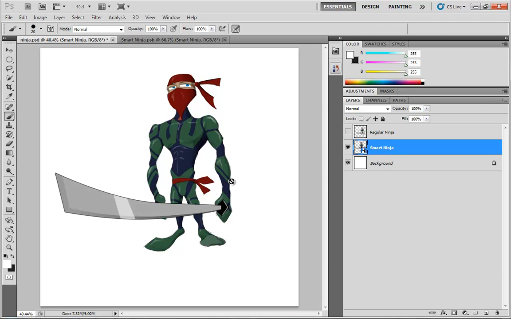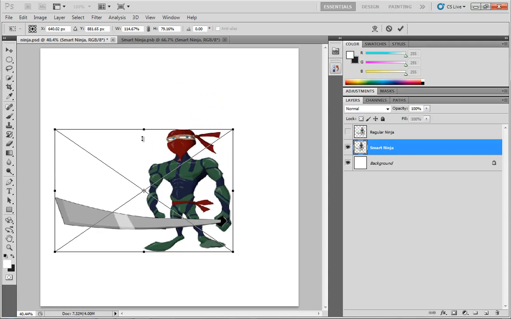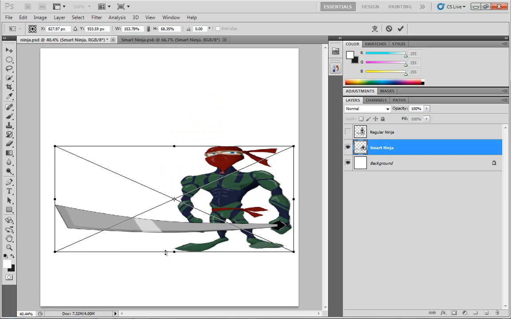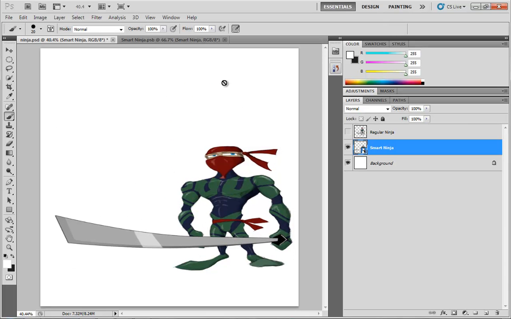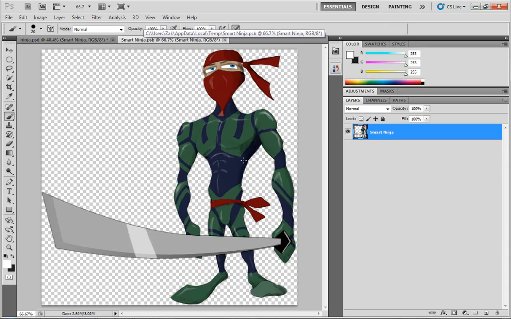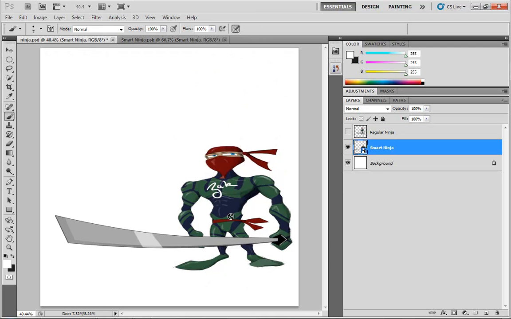So for example, if I take my Smart Ninja and we hit Control-T one more time and I make him really squat and really wide. I don't know why I'd ever want to do this, but you can. Now we can jump back over to the Smart Ninja PSB file, and let's say I just write my name right on his chest. So I'll get my brush out, and I'll make the brush fairly small, and let's just say I write my name right across his chest. Hit Control-S, and watch the asterisk up here at the top. It disappears. Now if we jump back over, the name is not only written across the chest, but it's also scaled to match what's going on with our existing file.